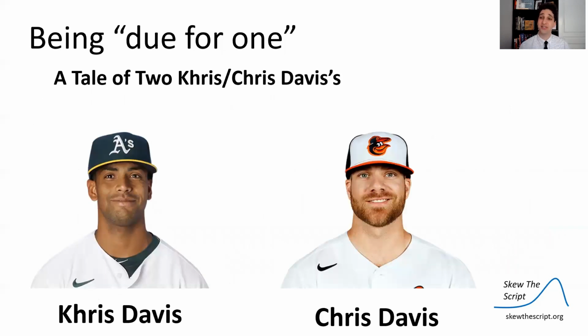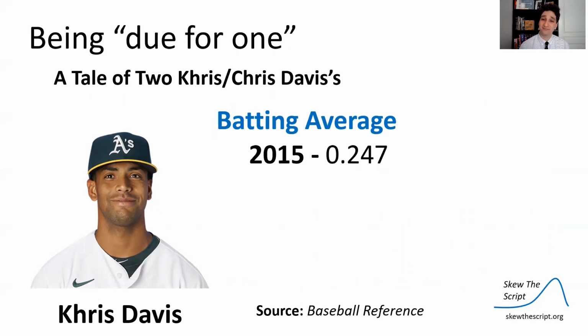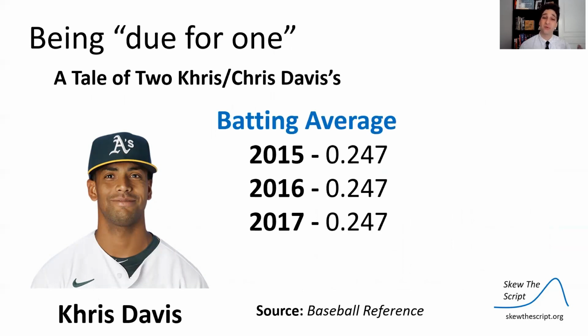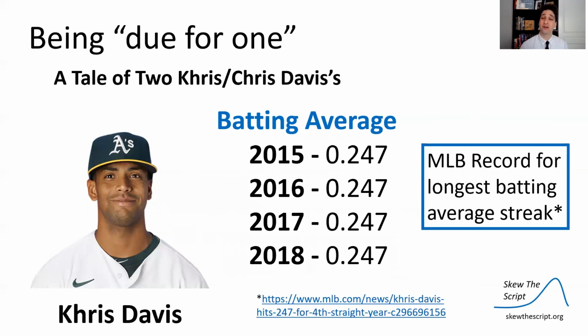Now let's talk about the other Chris Davis. In 2015, as I said, his batting average was .247. In 2016, his batting average was also .247. 2017, it was also .247. And then in 2018, it was also .247. He had different amounts of at-bats each year, and he got that sweet spot number of hits to get the .247 batting average each of those 4 consecutive years. That is, by far, the longest same-batting-average streak in MLB history for the number of at-bats that Chris Davis was taking.